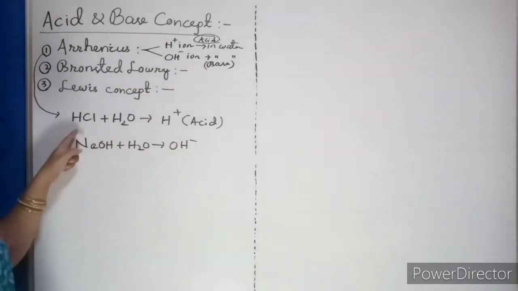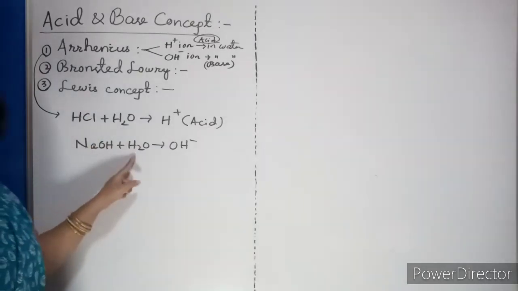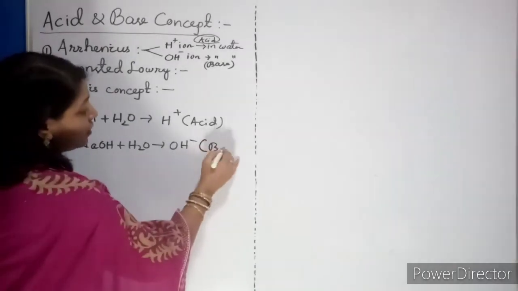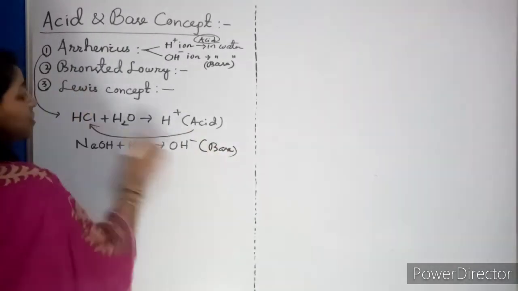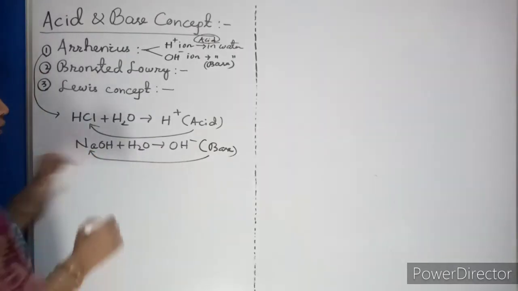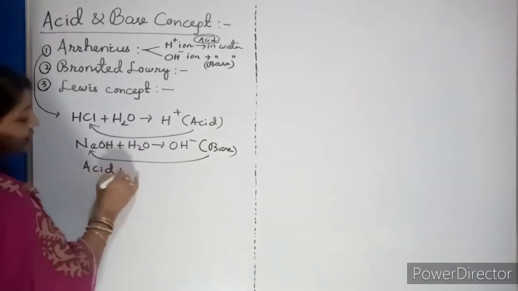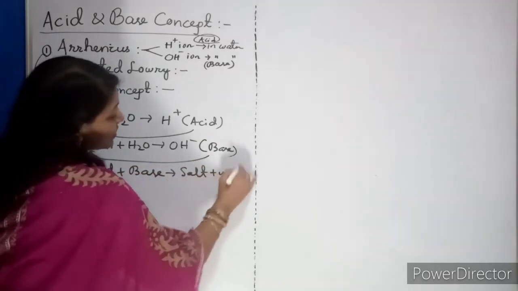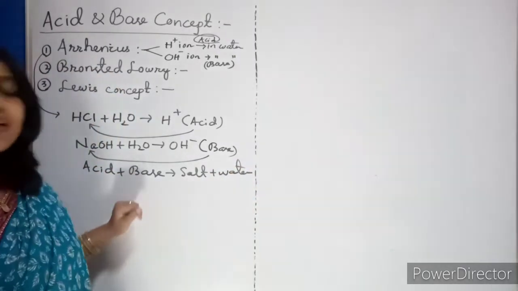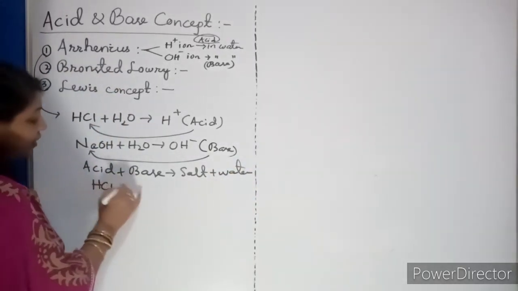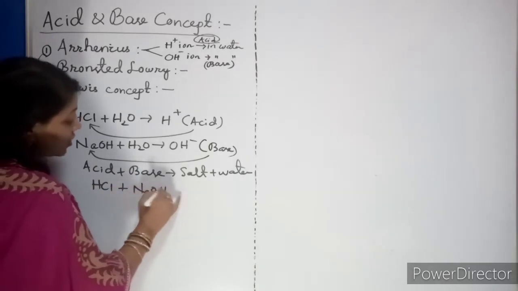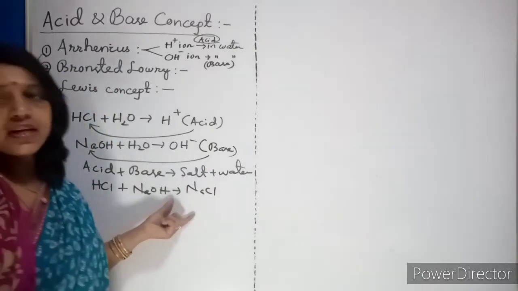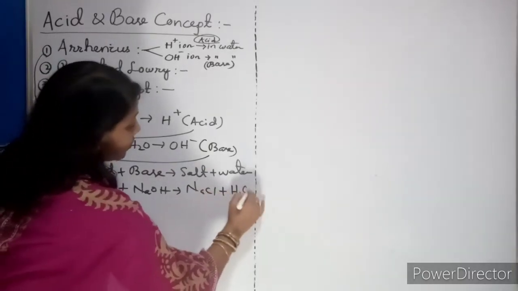So H+ ion is given, so HCl is an acid. NaOH, when you add it to water, gives you OH-. So what is NaOH? It is nothing but your base. So this is your acid, this is your base. Now if you combine your acid and base, what will it give? He told it will give you salt plus water. Now let us see the example. Acid he told HCl, base he told NaOH. Now if you combine, what will it give you? NaCl, sodium chloride, your table salt, along with water.